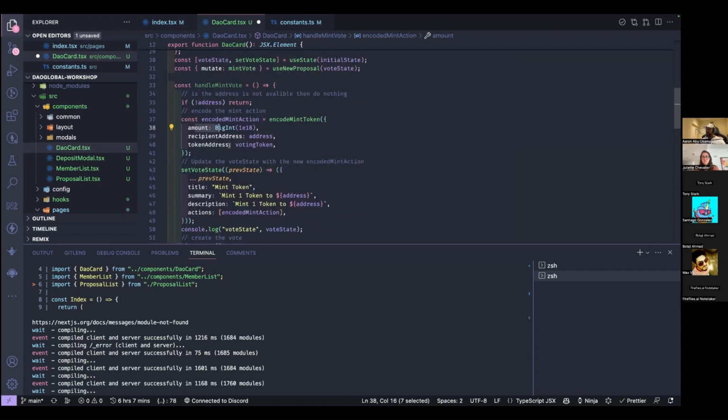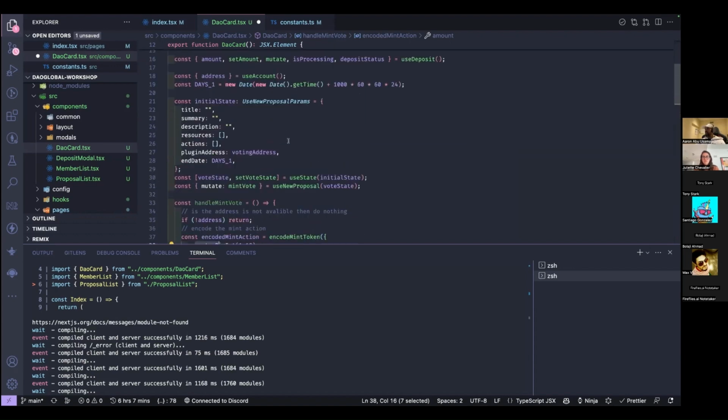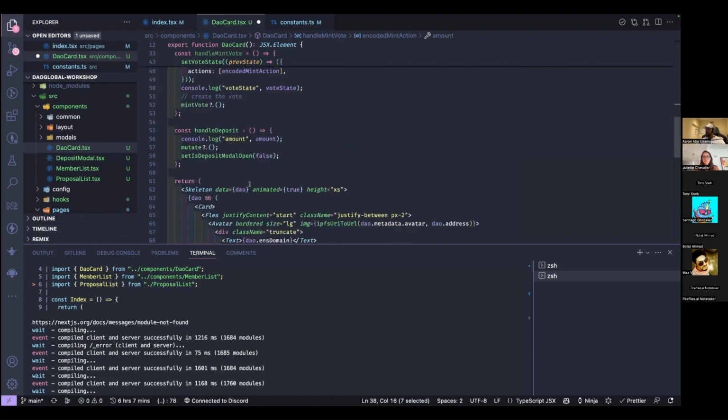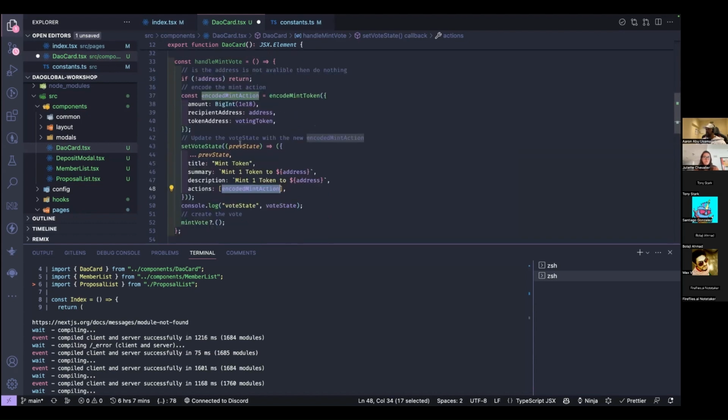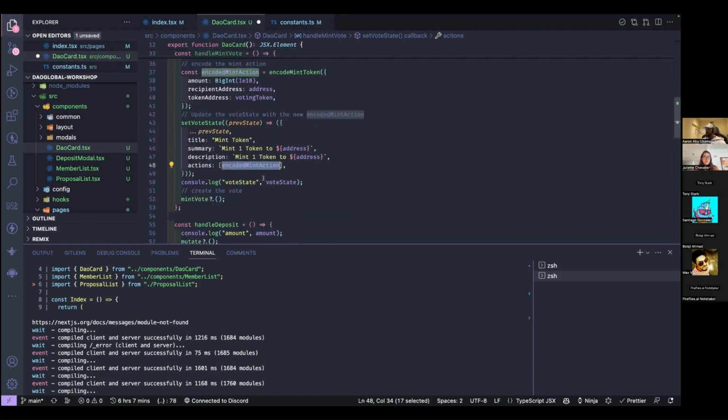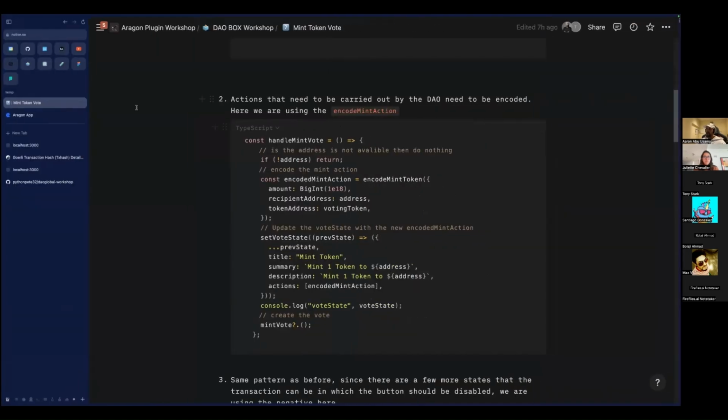And now we're going to set the state. We had some initial state here, and now, when we press this button, we're going to pretend that we had some form here, and we're just going to update the vote itself. So we're going to set a title, create a summary, mint 1 token to this address with the same description, and pass in this encoded action that we just created here. But before we do that, we need to get this token address, right?